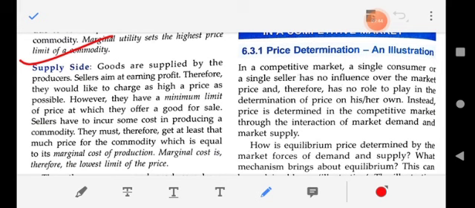So the supply side is affected by the producers, because the producers who supply the goods for earning profit always try to charge the maximum price of the goods. They incur a lot of cost and recover that cost from the price of the product. So the price is such that at least the cost is recovered plus some profit as well.